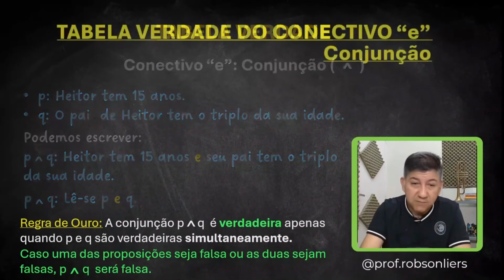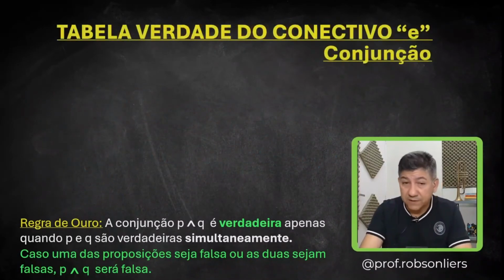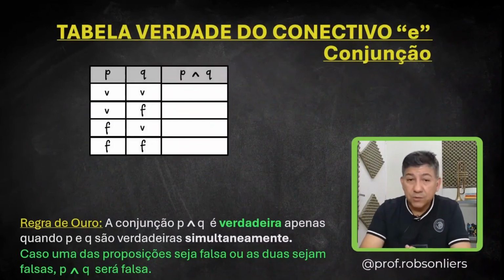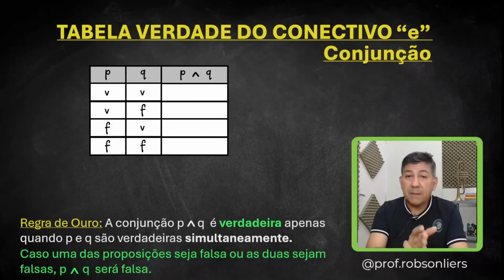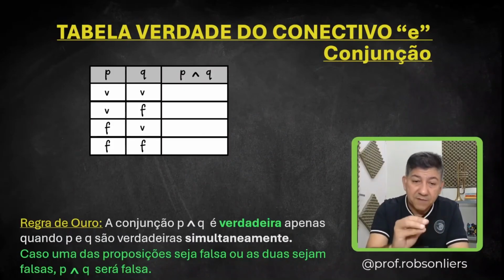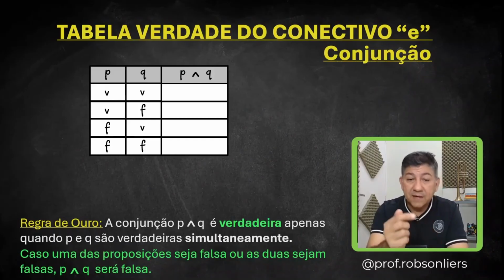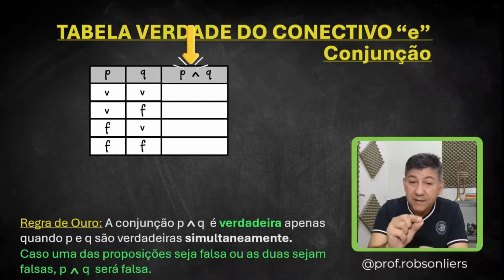Let's check the truth table for the AND connective in practice. Building the truth table for the AND connective, it goes like this. We have proposition P, proposition Q. It's already set up there like I told you. P: T, T, F, F, and Q: T, F, T, F. I'll always tell you this so you can remember it. You need to know this by heart, okay? And we want to find the truth table for the compound proposition P and Q.